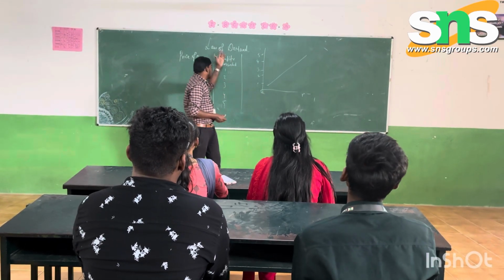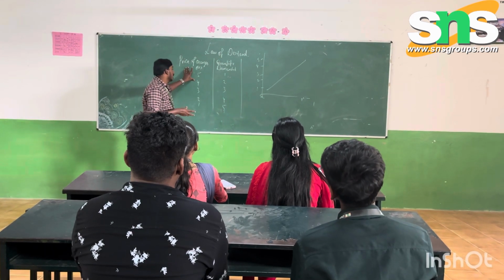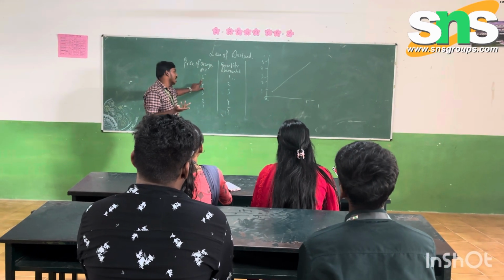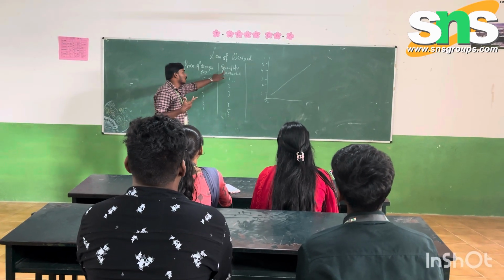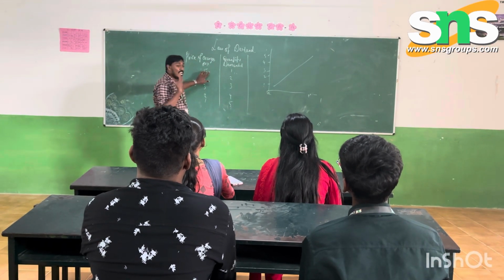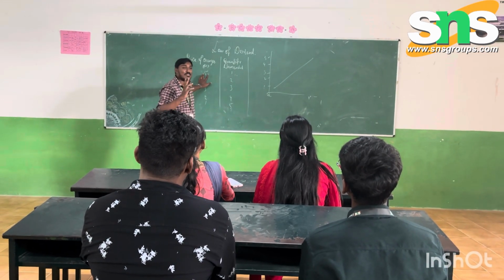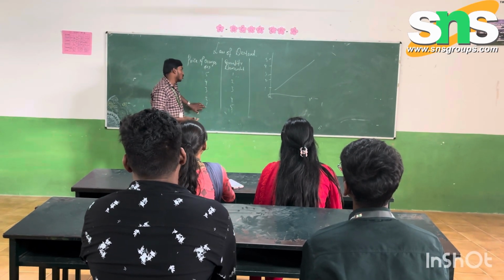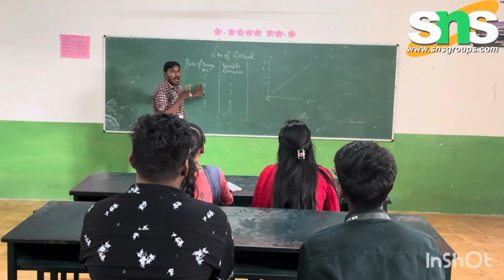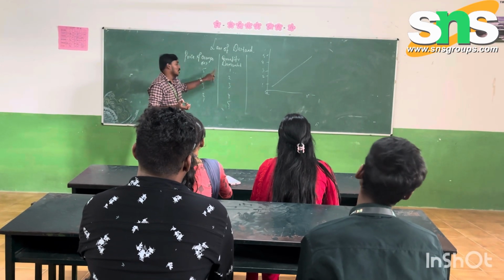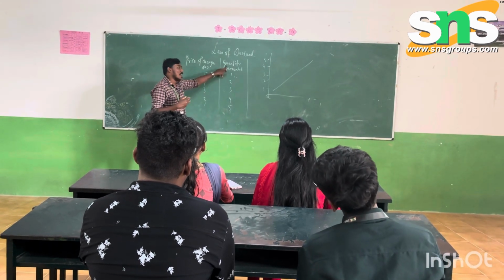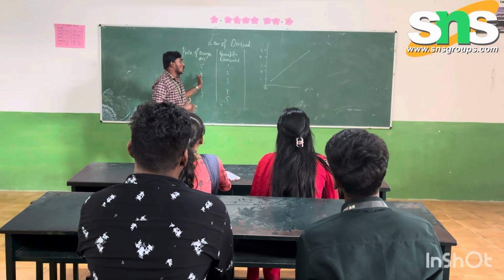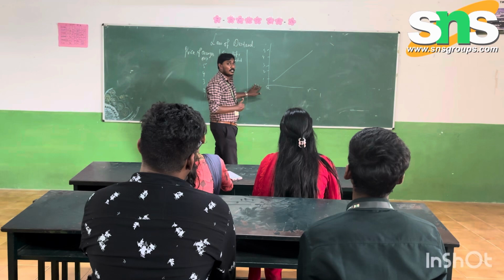For example, we can see here in the market we are fixing the price of an orange. The price is 5 rupees, but at the same time the consumer is demanding a quantity of 1. Why? The consumer will be thinking the price of 5 rupees is very high. At the same time, you can see here 5 rupees, 4 rupees, 3 rupees, 2 rupees, and at last they are fixing 1 rupee for the orange. When the price is high, the quantity demanded is very low. Can you see here? Variation should be there. So this is the diagram of the law of demand.